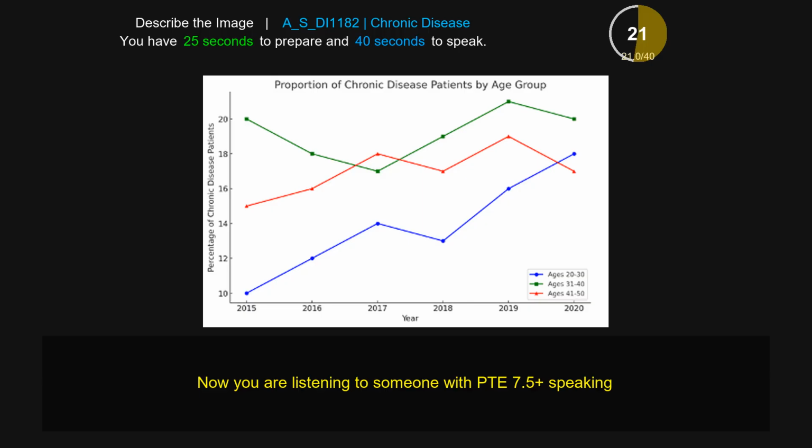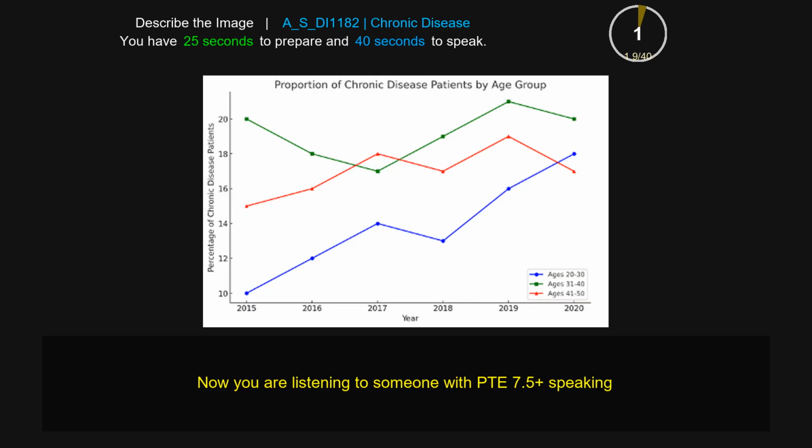The age group 41 to 50 and age group 31 to 40 show a positive trend, while on the other hand, ages 20 to 30 has a negative trend. Overall, the image provides information about the proportion of chronic disease patients by age group.